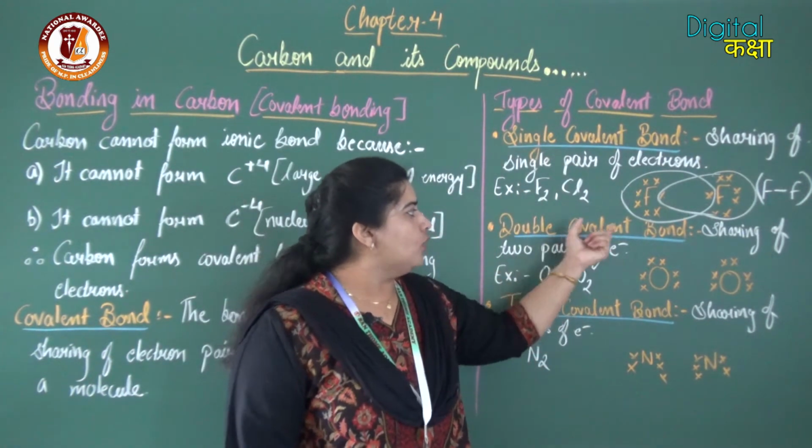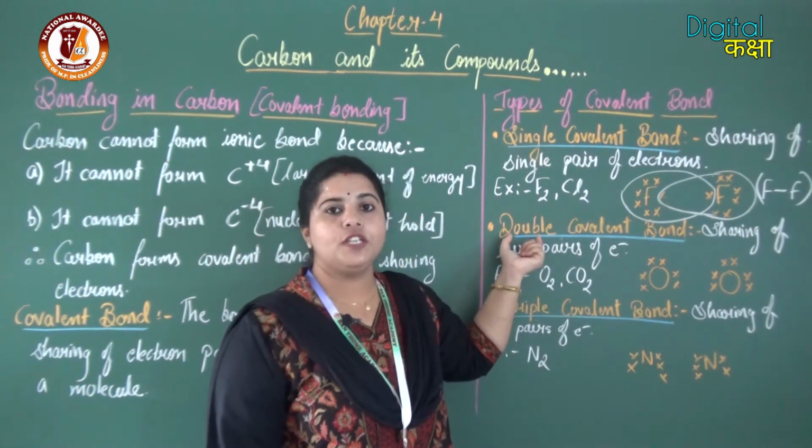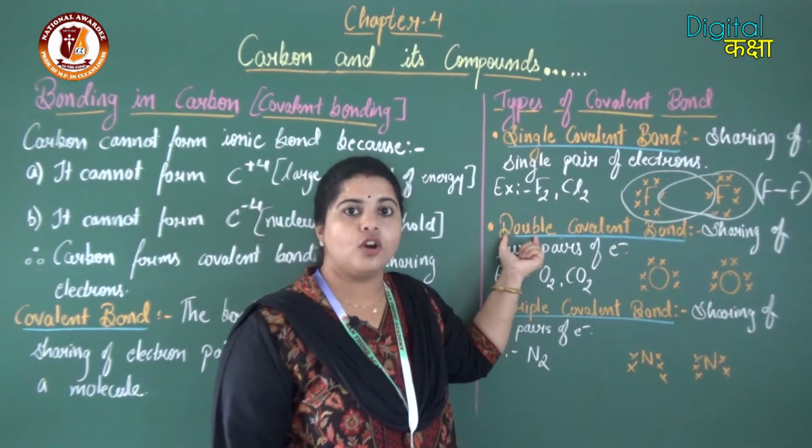Talking about double covalent bond, double means there should be 2 pairs of electrons or 4 electrons.